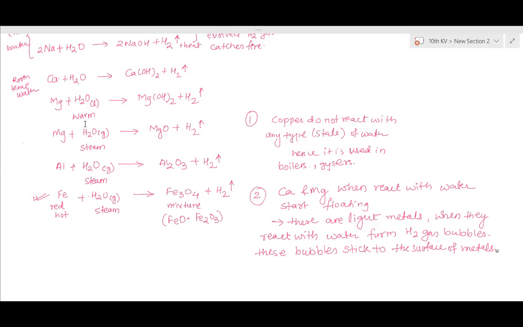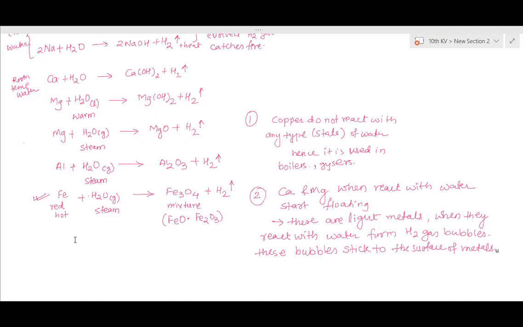Those electrons are accepted by hydrogen, and hydrogen forms a molecule because it got its own electrons. So it is free, and has separated. So the element which is reacting with water should be an electron donor. Then only can hydrogen be separated.